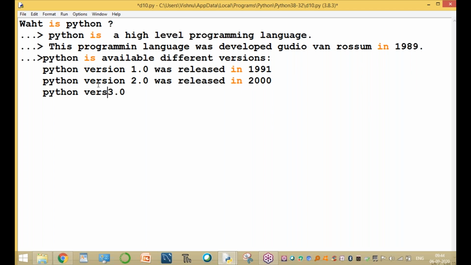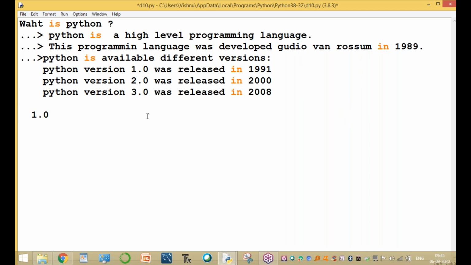And Python version 3.0 was released in 2008. These are the different versions and different release years. There are also subversions.